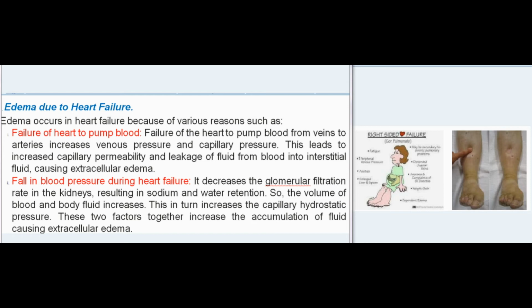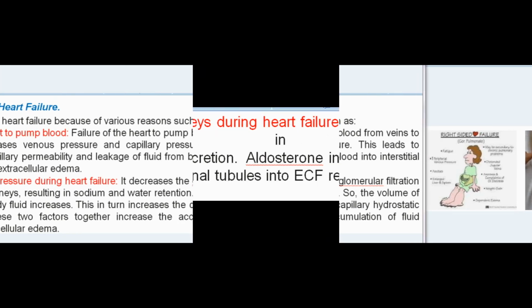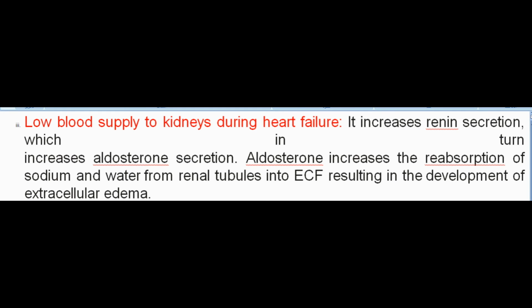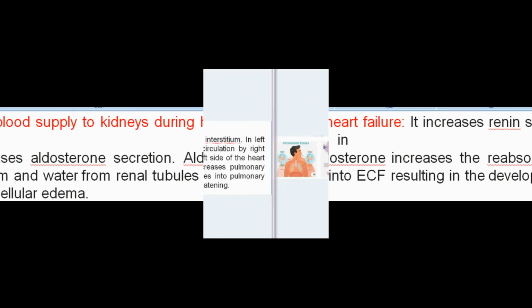Low blood supply to kidneys during heart failure increases renin secretion, which in turn increases aldosterone secretion. Aldosterone increases the reabsorption of sodium and water from renal tubules into ECF, resulting in the development of extracellular edema.